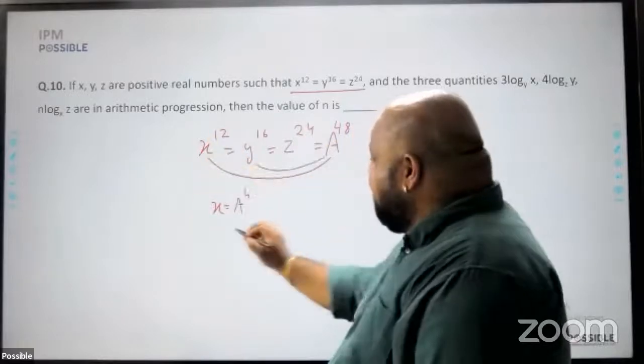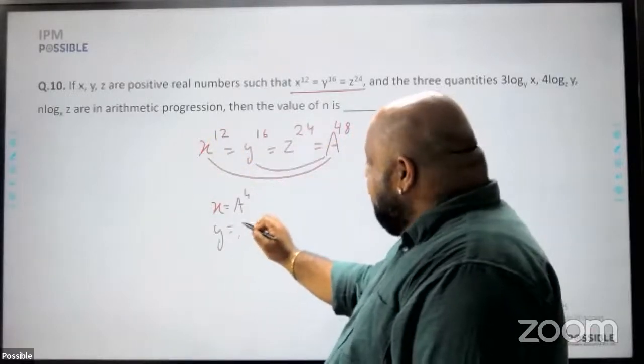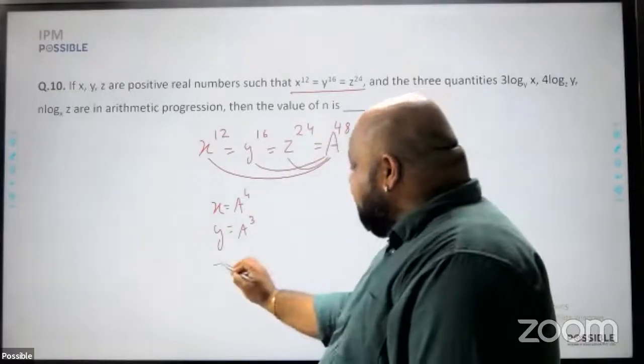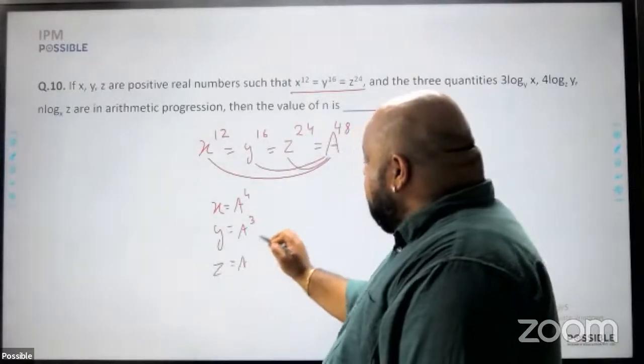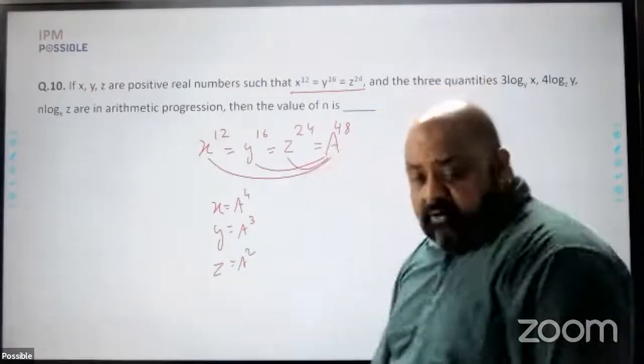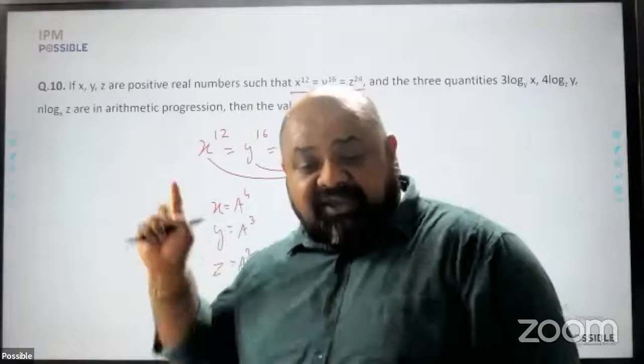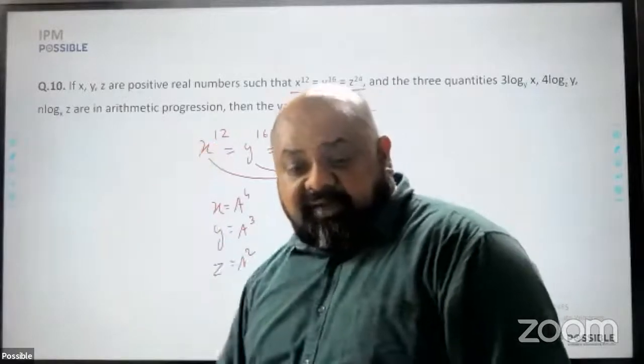If I equate the second and the last, I get y is equal to a raised to power 3, dividing the power by 16. And therefore z will be equal to a square, dividing both the powers by 24. So I get the values of x, y, z in terms of a. Plug these values in the given log values.